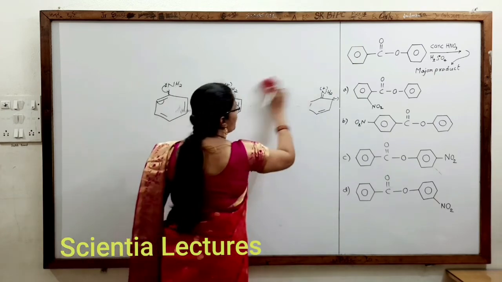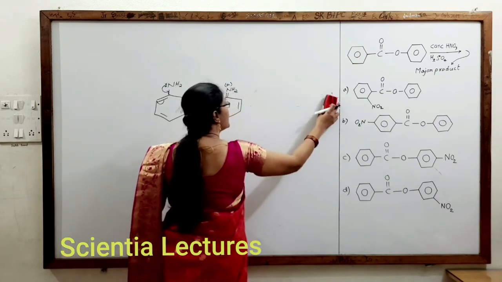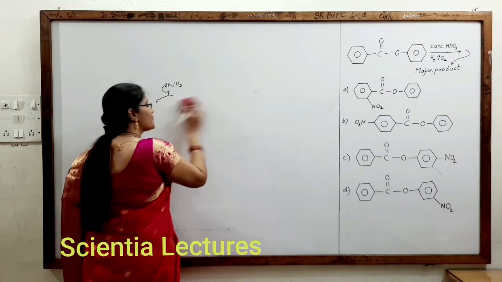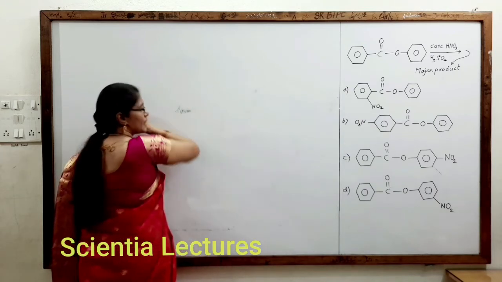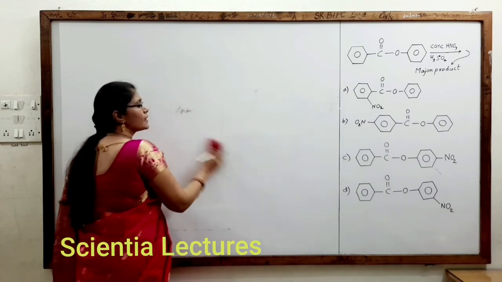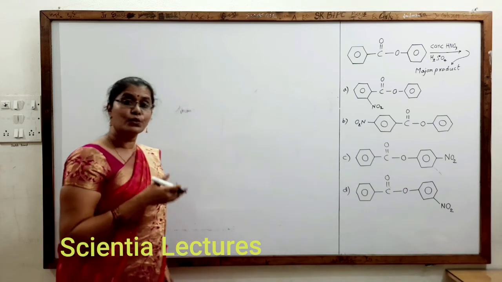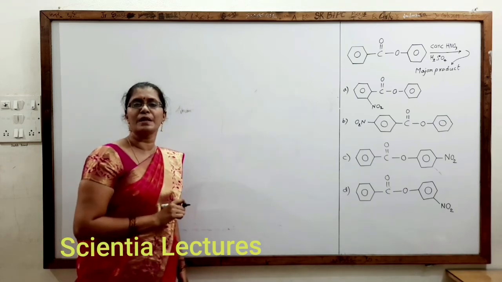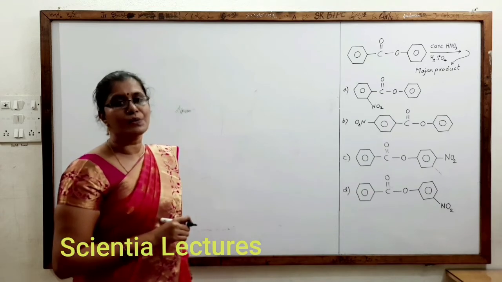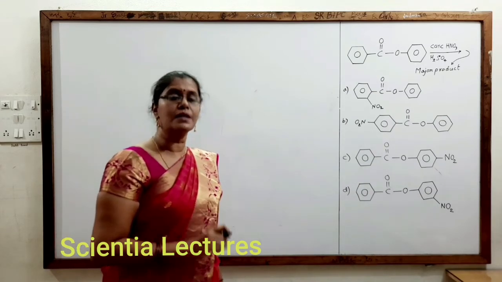If you take minus-M substituted benzene, generally it decreases the electron density in the benzene ring and decreases the electrophilic substitution reactivity of the benzene ring, and we call such groups deactivating groups.